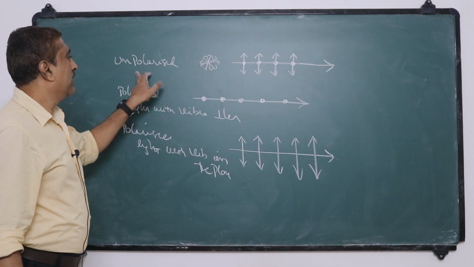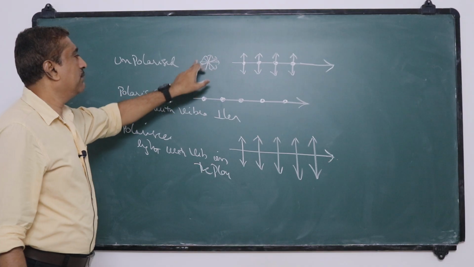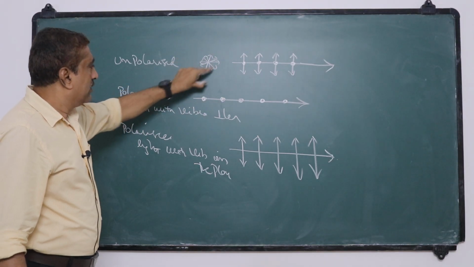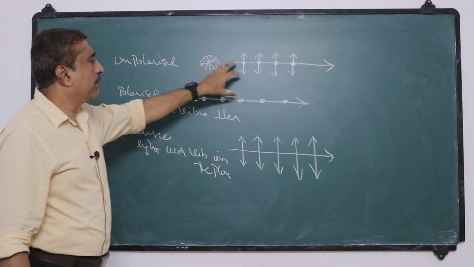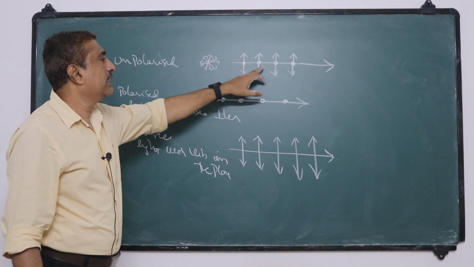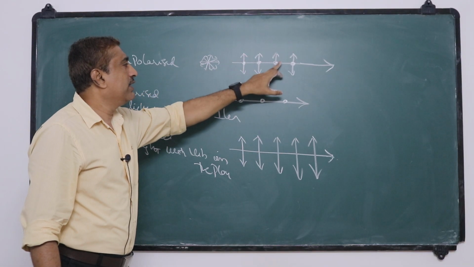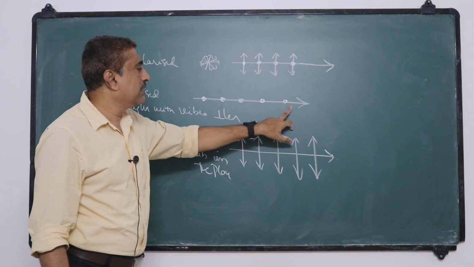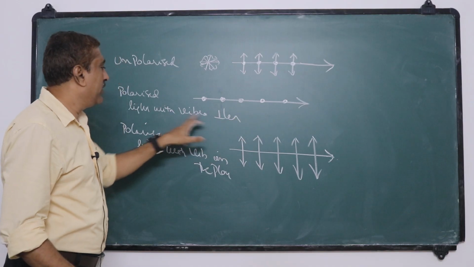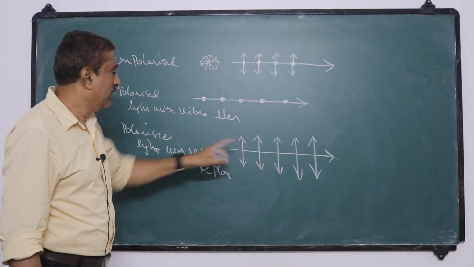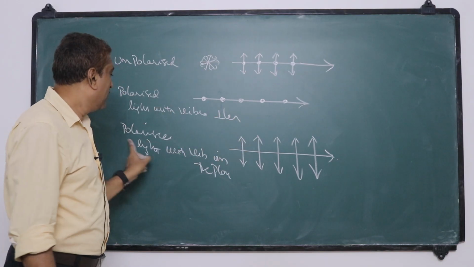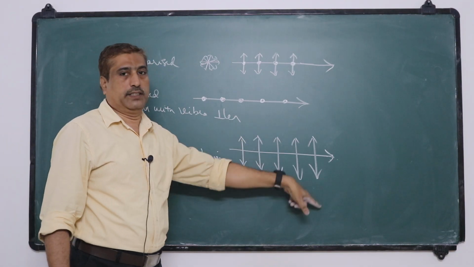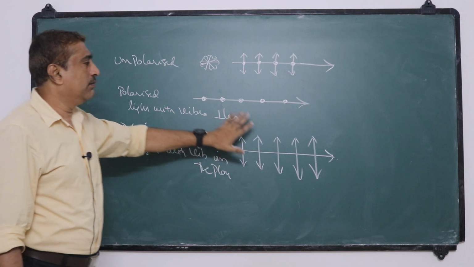In an unpolarized light, the vibrations are possible in all directions, and we can resolve them into two perpendicular directions like this. So this can be represented: an arrow with a dot means unpolarized light. Only dots means polarized light with vibrations perpendicular to the plane of this board. Only arrows means polarized light with vibrations in the plane of this board. You have to remember this.